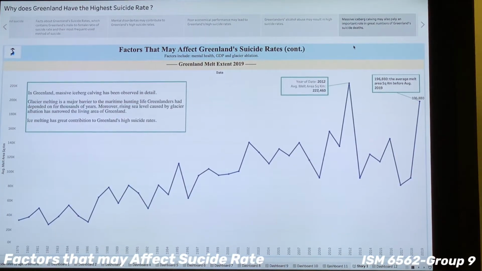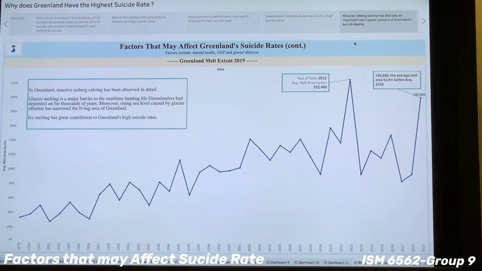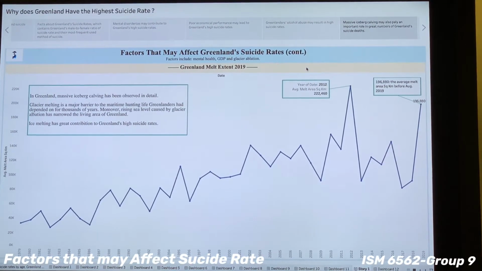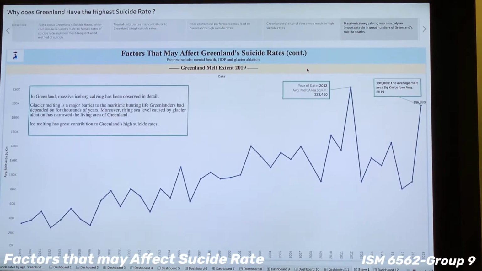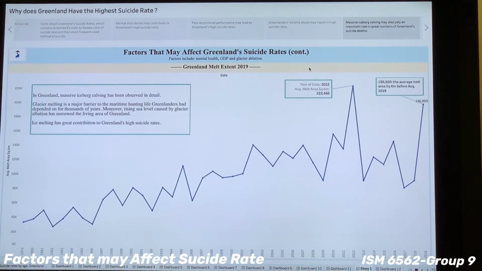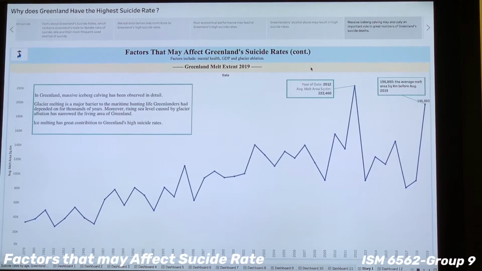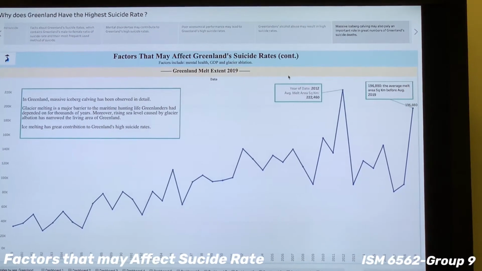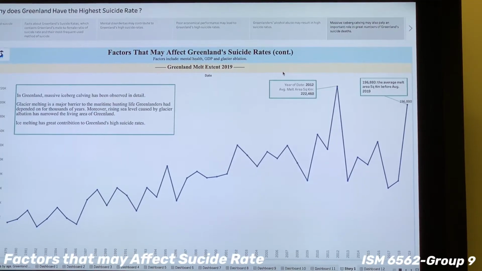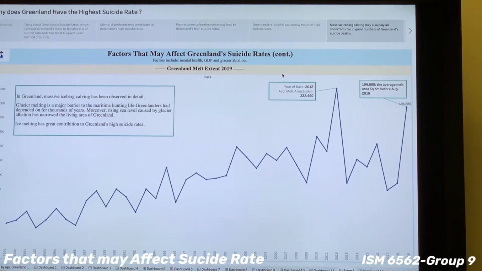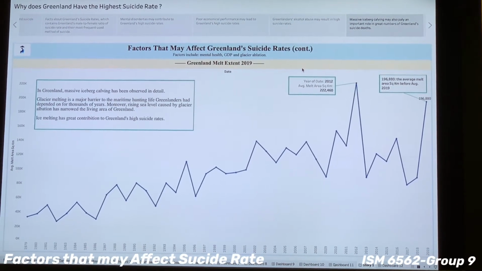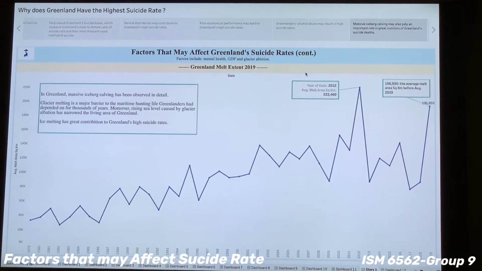And this is the last factor, which is iceberg calving. As you can see, from 1979 to 2019, the Greenland glacier melt area was gradually increasing. In 2019, an average area of 196,000 square kilometers was melting before August.